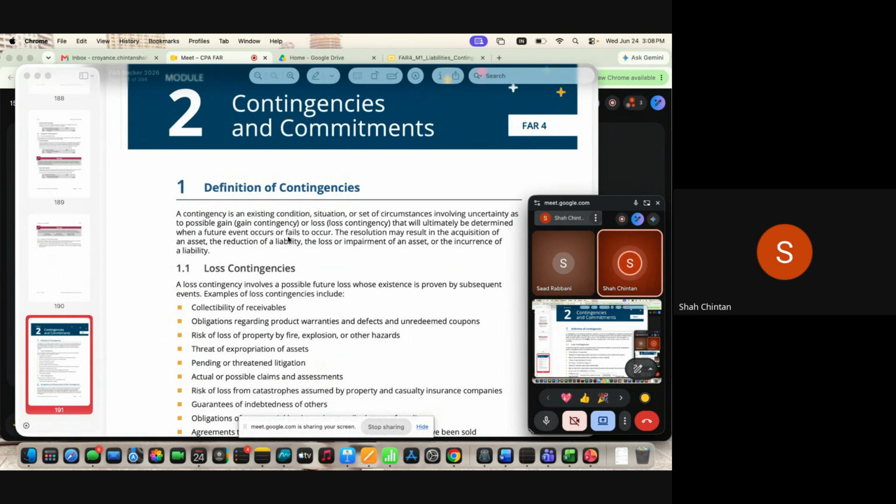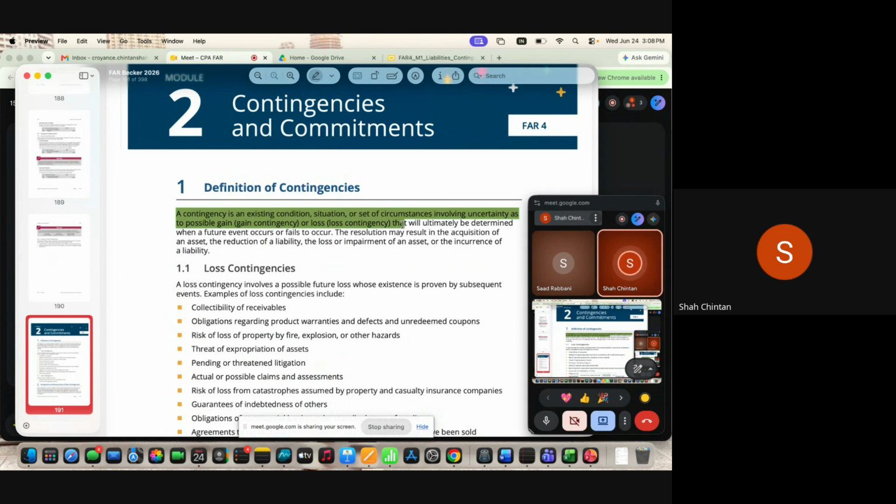So in this FAR 4.2, we will see a few examples of contingent loss and contingent gains, and when a transaction should be recorded as an accrual, when only a disclosure is required, or when you can completely ignore a transaction. So we will see all the conditions. To start with, the definition of contingency: a contingency is an existing condition, situation, or circumstance which is uncertain, which may result in a possible gain or a possible loss.